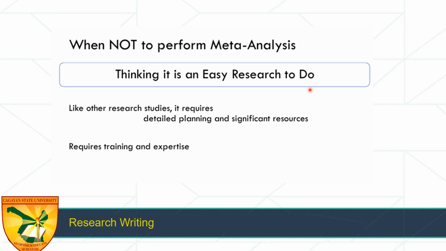For me, I've learned this systematic review and meta-analysis during the pandemic because you cannot do primary data collection on research. So we are forced to learn doing systematic review or meta-analysis from secondary data, from what is already available in literatures. So like other research studies, it requires detailed planning and significant resources.